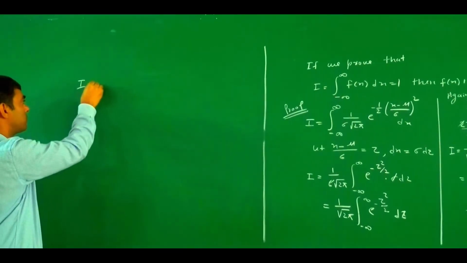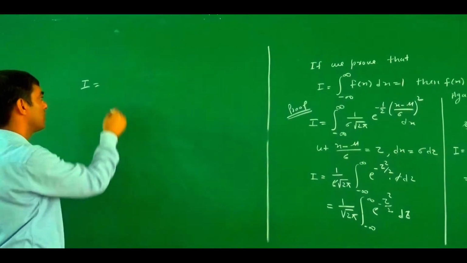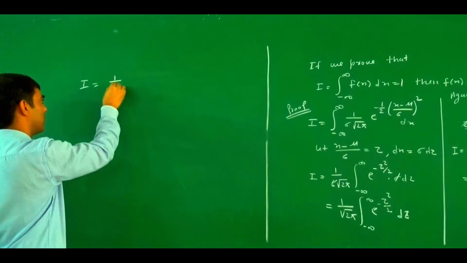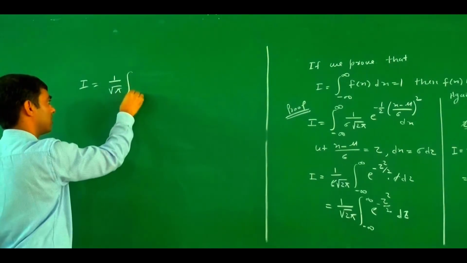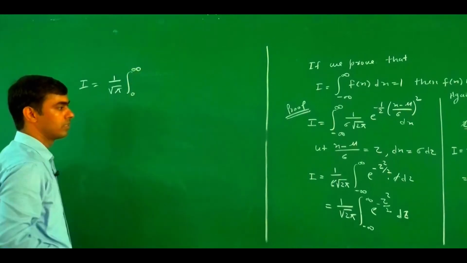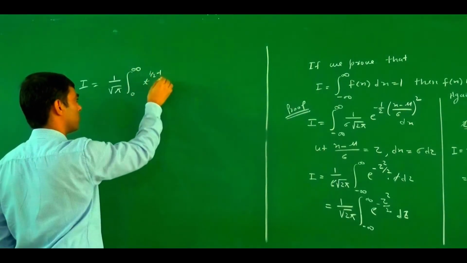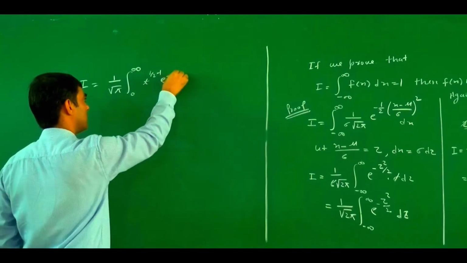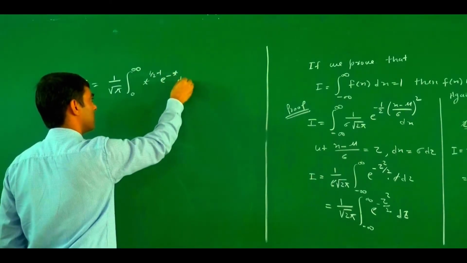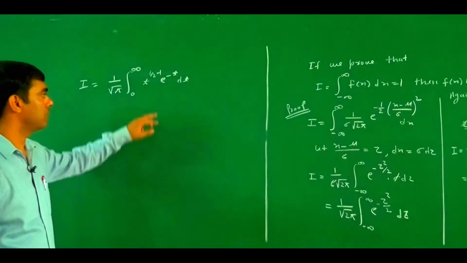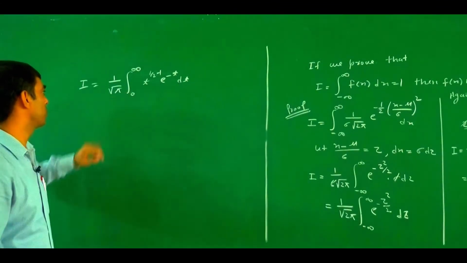I becomes 1 upon under root pi, integrate 0 to infinity t to the power 1 by 2 minus 1, e to the power minus t dt. And by the definition of a gamma function, what is the value of this?